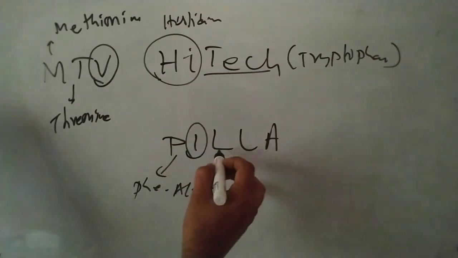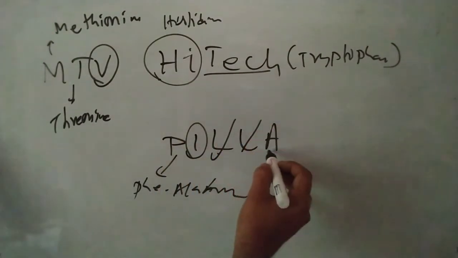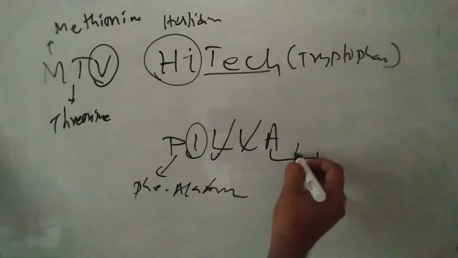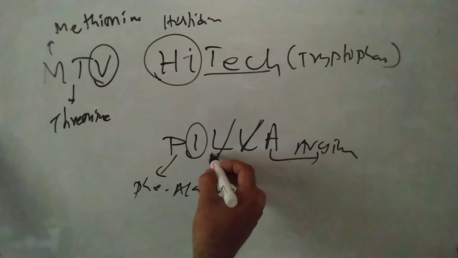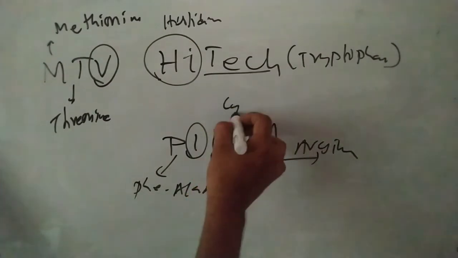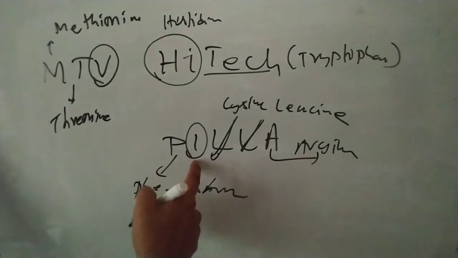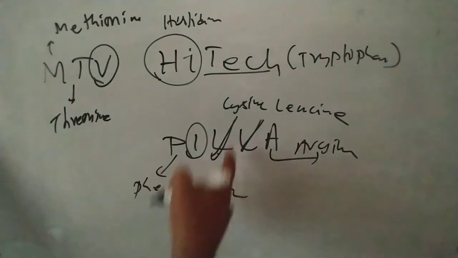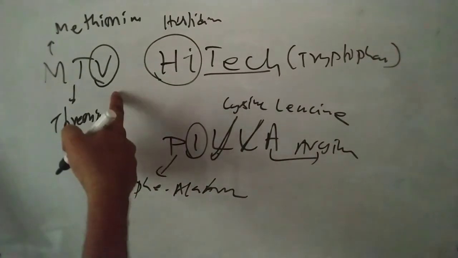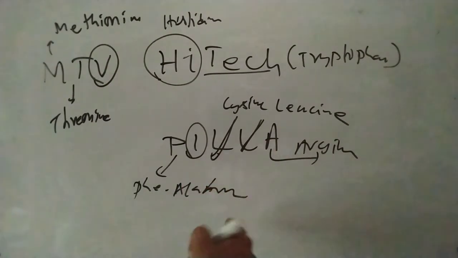I means isoleucine. L means leucine, and the next is lysine. Here A means arginine, not alanine. So methionine, threonine, valine, histidine, tryptophan, phenylalanine, isoleucine, leucine, lysine and arginine. So these are the essential amino acids.